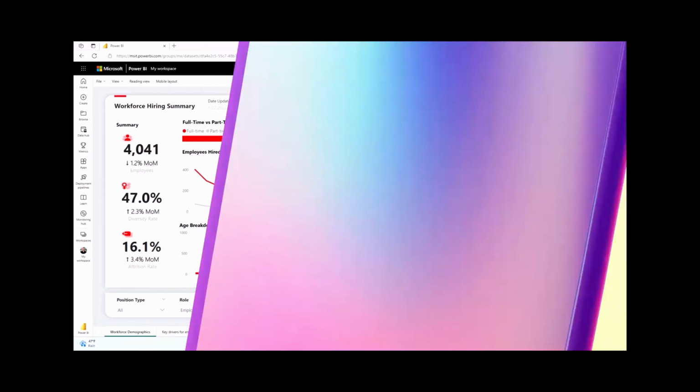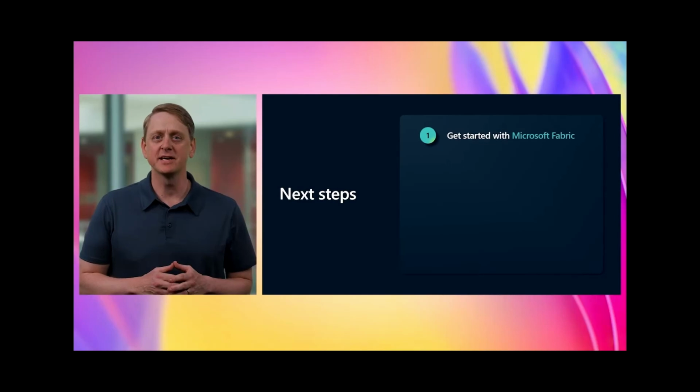We're incredibly excited about the future of data and analytics. With the announcements of Microsoft Fabric and the new Copilot experiences in Fabric that we shared today, we're transforming how everyone gets insight from data. I hope you'll take the time to get started with Microsoft Fabric, and you can also try out the public